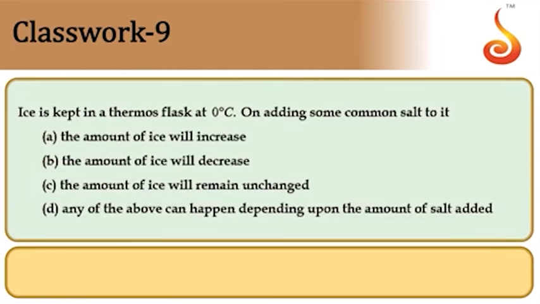Then ice is kept in a thermos flask at 0 degrees Celsius and some common salt is added to it. When you are adding common salt to ice, the ice starts melting to dissolve some amount of salt in that. Then it forms a freezing mixture which has a temperature less than 0 degrees. So initially some amount of ice melts so as to dissolve some of the common salt added. Therefore the amount of ice will be less after adding salt to it. So option is B. Amount of ice will be decreasing.